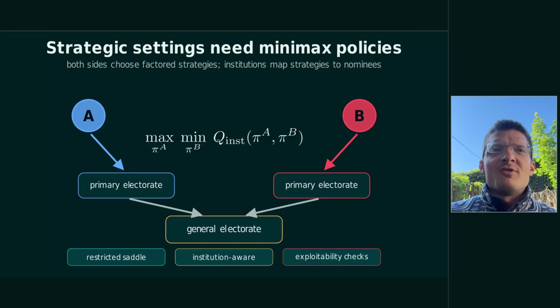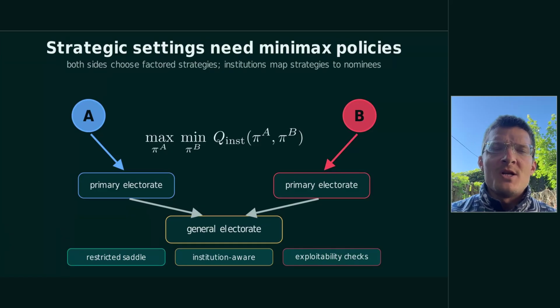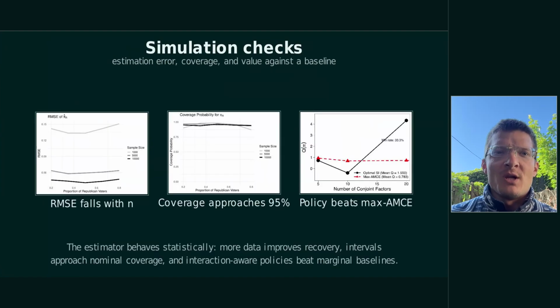Here, the difference will be that the opponent is not going to be passive. The opponent instead will themselves have a distribution that they'll be optimizing. The payoff here will be an institution-aware win probability. The Minimax objective will capture the simultaneous strategic adjustment. In the election application that we'll talk about later, institutions map strategies through primaries into nominee distributions, and then nominees will face each other in the general election.